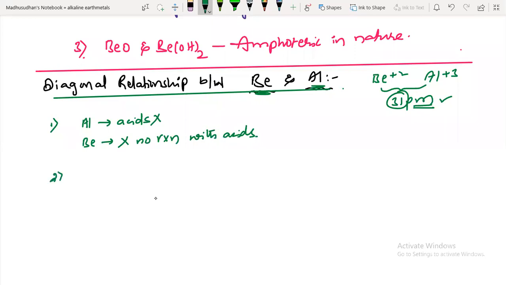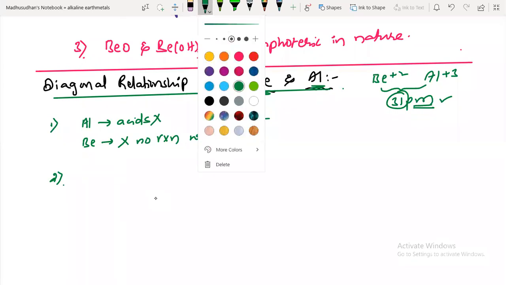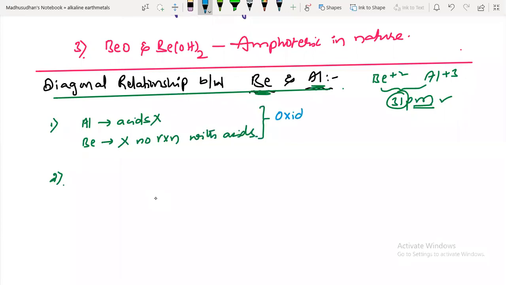Next one, why do they not react with acids? I already explained this concept. What is the reason for this? Due to the formation of oxide layer. Okay, what is the reason? Formation of oxide layer is a reason. Formation of oxide layer is the main reason for this.